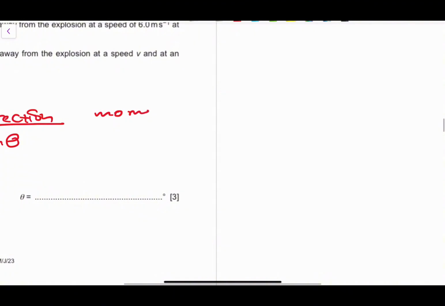We go on to momentum in the Y. So basically when you see momentum at an angle, you have to ask yourself these questions. What is the momentum in the Y direction, and what is the momentum going on in the X direction, right?